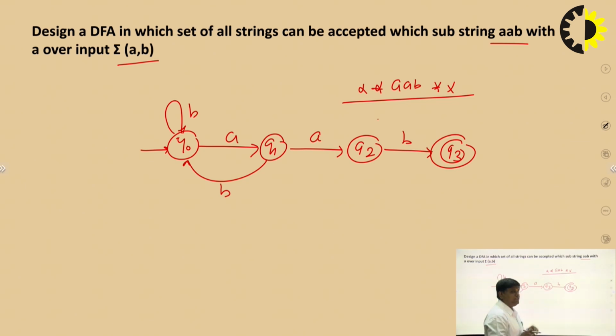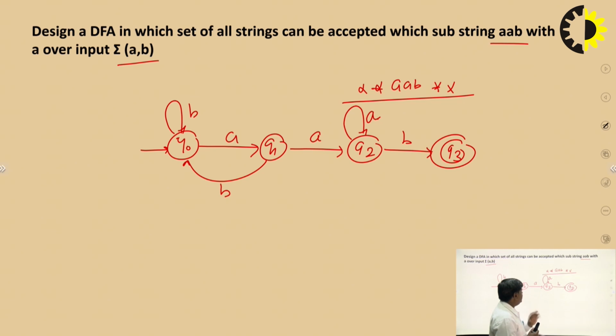Now move to state Q2. On Q2, the B transition is available, the A transition is not available. Now if we move on A, now A, B and this is the final state. It means that state is also complete.